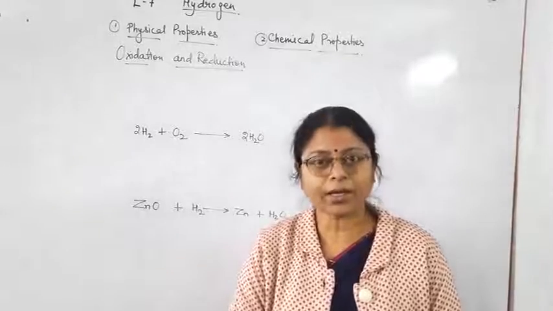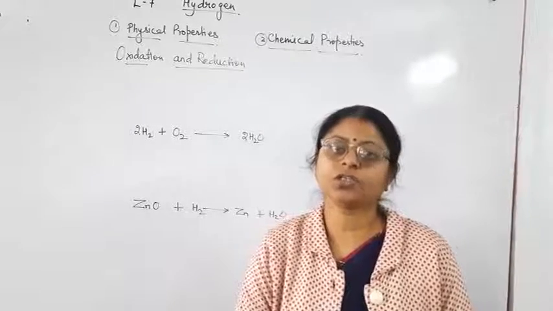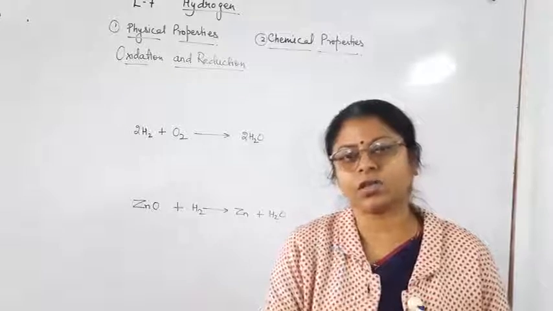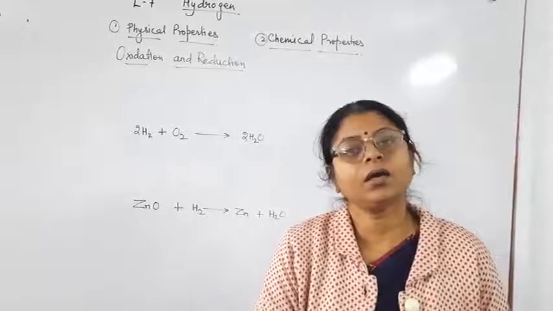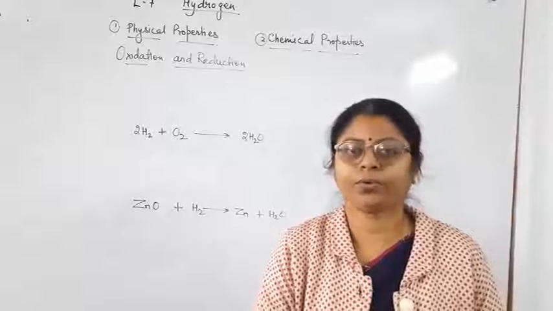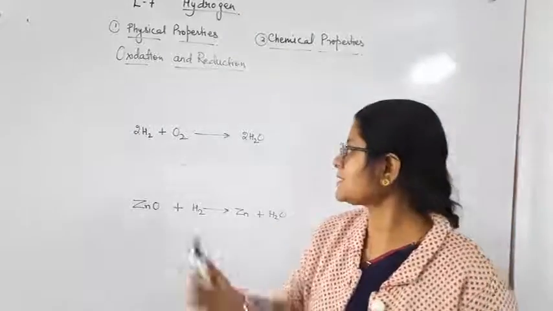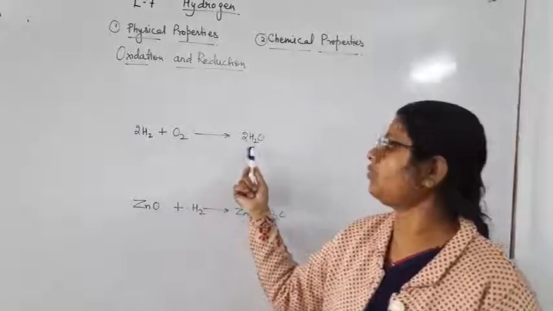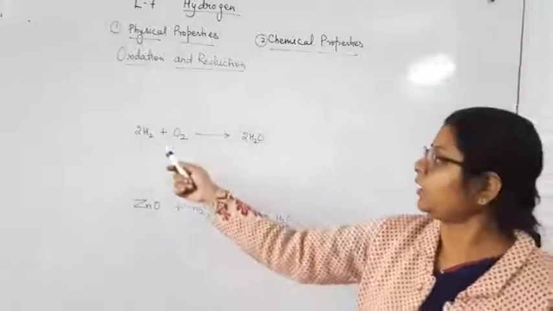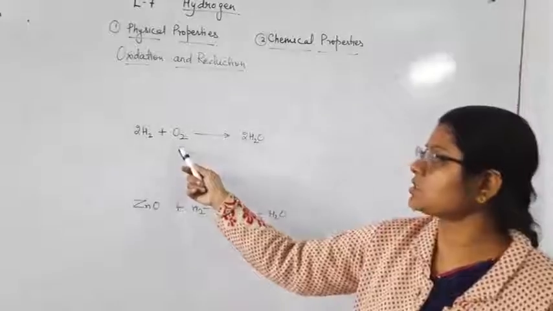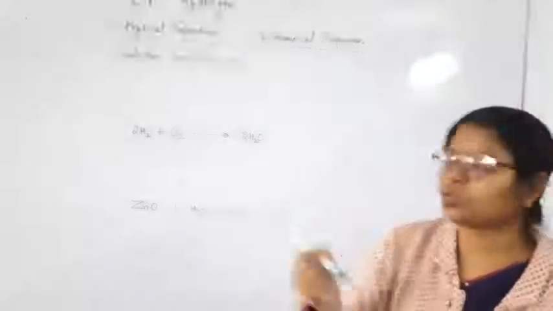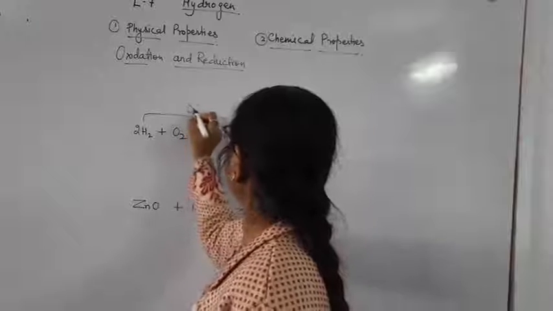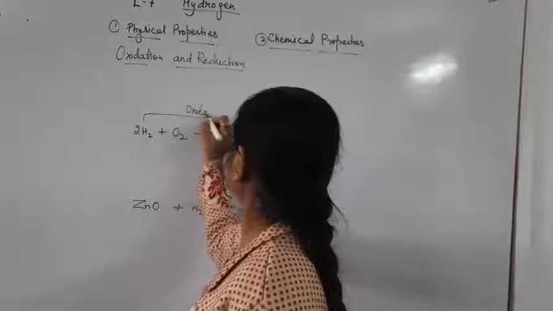So the chemical reaction in which an element is added with oxygen is known as the oxidation process. As in the given equation, hydrogen reacts with oxygen to form water. Here, oxygen is added to hydrogen. So addition of oxygen is known as oxidation.